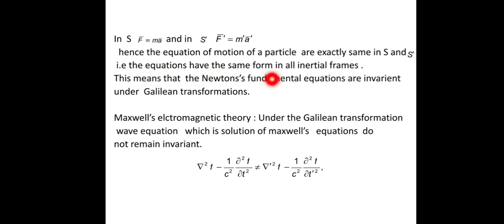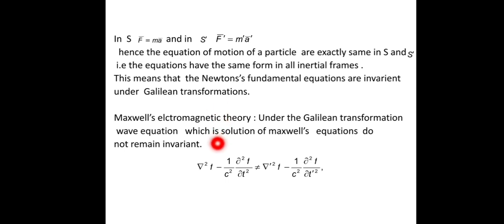That is, the equations have the same form in all inertial frames. So we say that the laws of physics are the same in all inertial frames. This means that Newton's fundamental equations are invariant under the Galilean transformation. Invariant means they are not changing as we transform the coordinates, so Newton's law is not changed. We say that it is invariant in Galilean transformation.